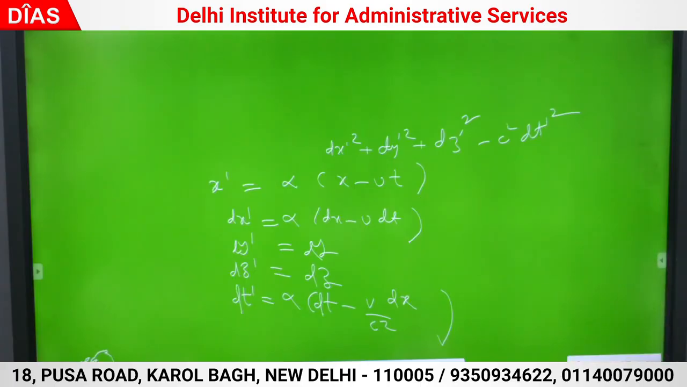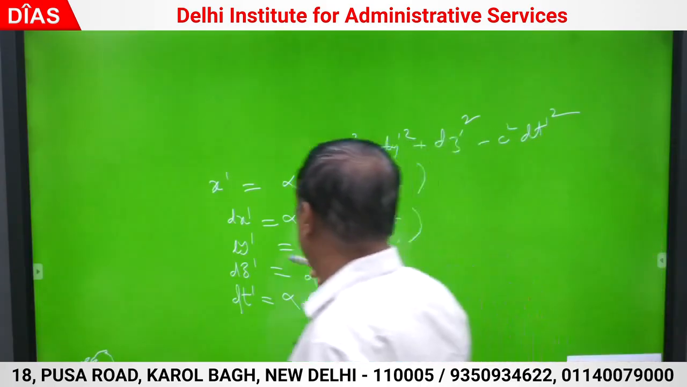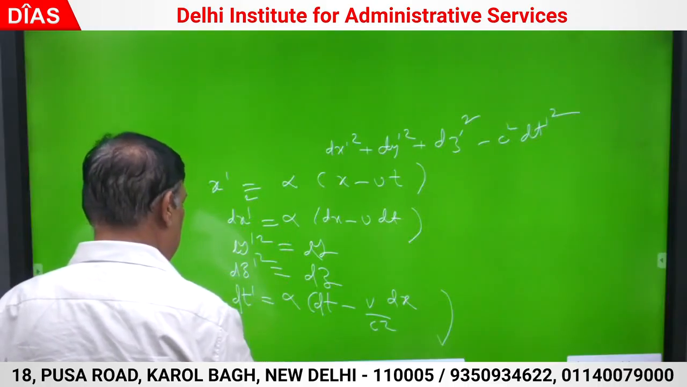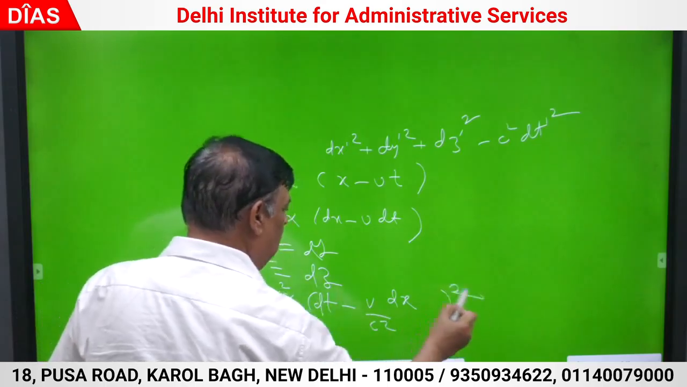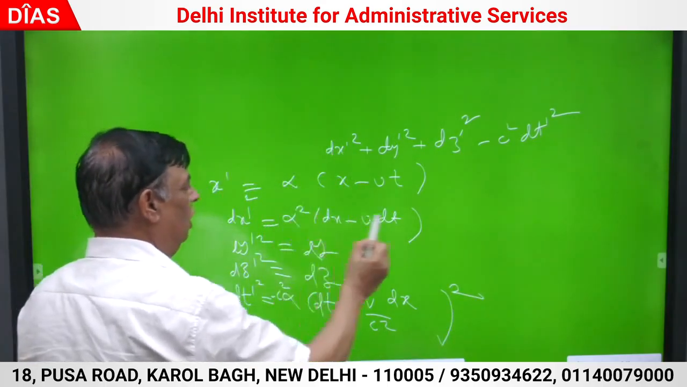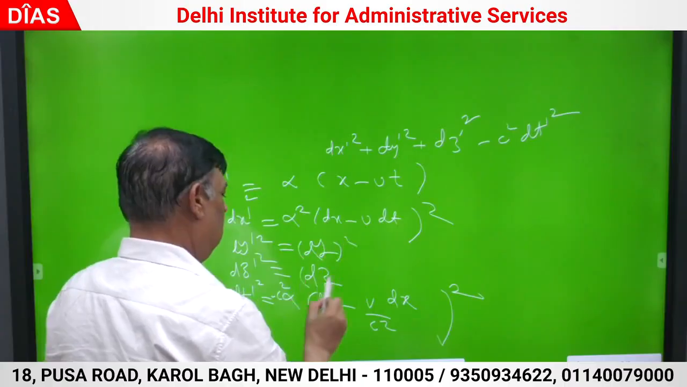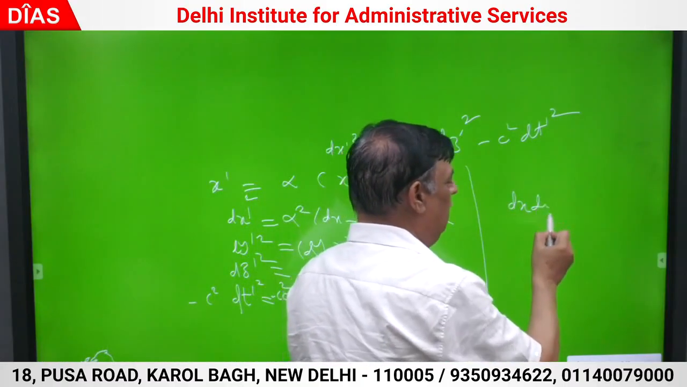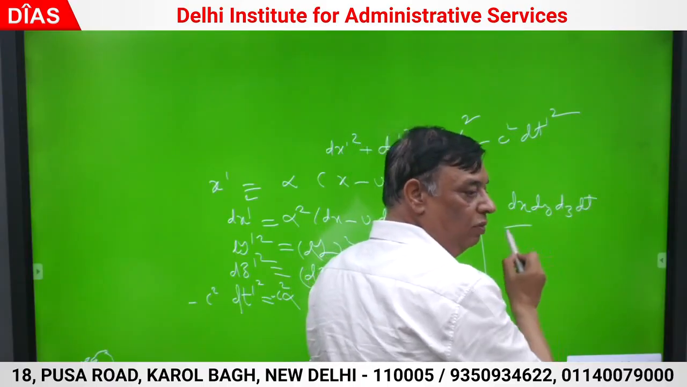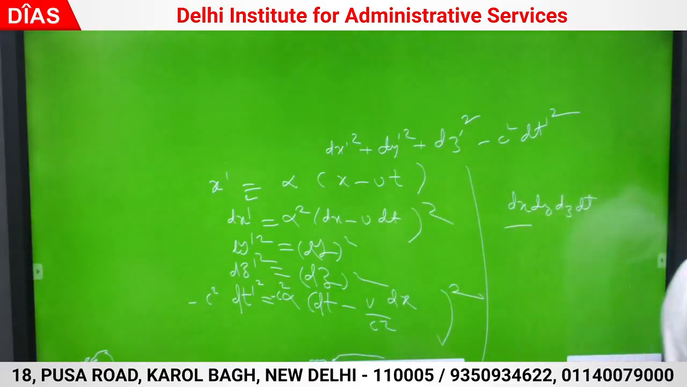Exactly the same mathematics will yield invariance. Square it, it is no big deal: dx square, dy square, dz square, minus c square dt dash square, and square these and add them. This is invariant. But if you multiply these, this may not turn out to be dx dash dy dash dz dash dt dash. It has to be, but mathematically if you just blindly multiply, the answer will not match. Here it will match.